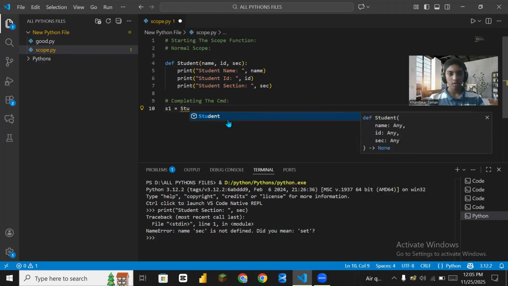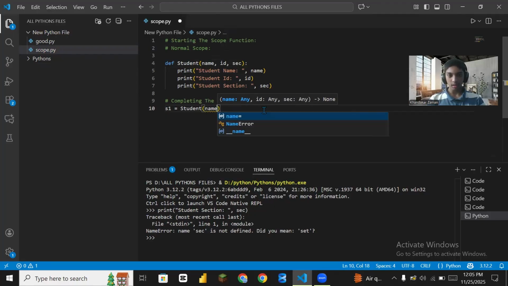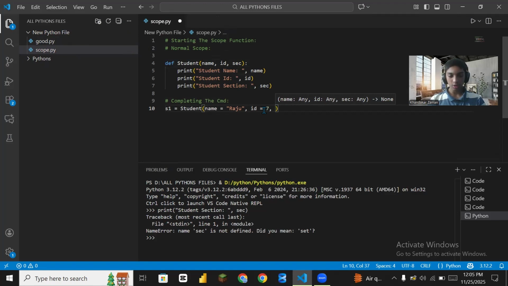That comes. Now for one student, we input the name Raju, comma, id is equal to 7, comma, section is equal to HSS. If there is any mistake, tell me.